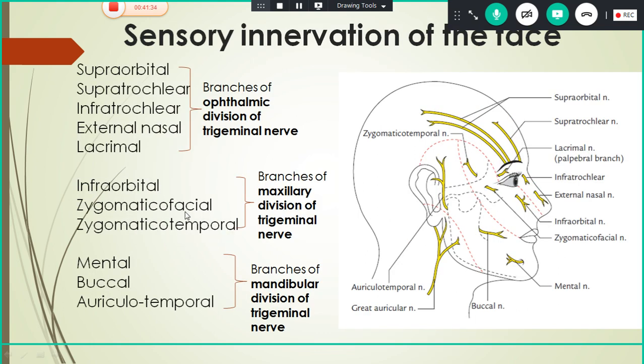This is supplied by 3 branches from the maxillary division of the trigeminal. One is the infraorbital nerve, which emerges from the infraorbital foramen. The next is the zygomaticofacial nerve, which emerges from the zygomaticofacial foramen. One more is the zygomaticotemporal nerve, which emerges from the zygomaticotemporal foramen. All 3 are branches of the maxillary division.